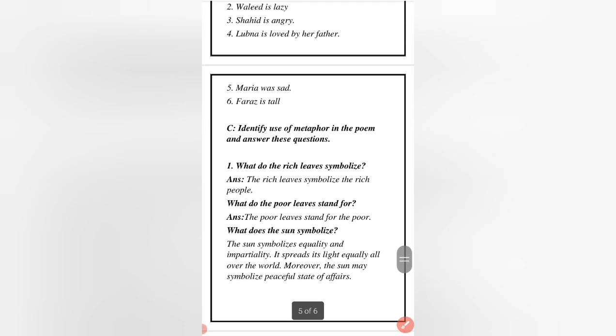The next question is, what does the sun symbolize? The sun symbolizes equality and impartiality. It spreads its light equally all over the world. Moreover, the sun may symbolize a peaceful state of affairs. Now, it has again multiple connotations that you can attach to the sun, but here in this poem, the sun is the symbol of equality and impartiality.